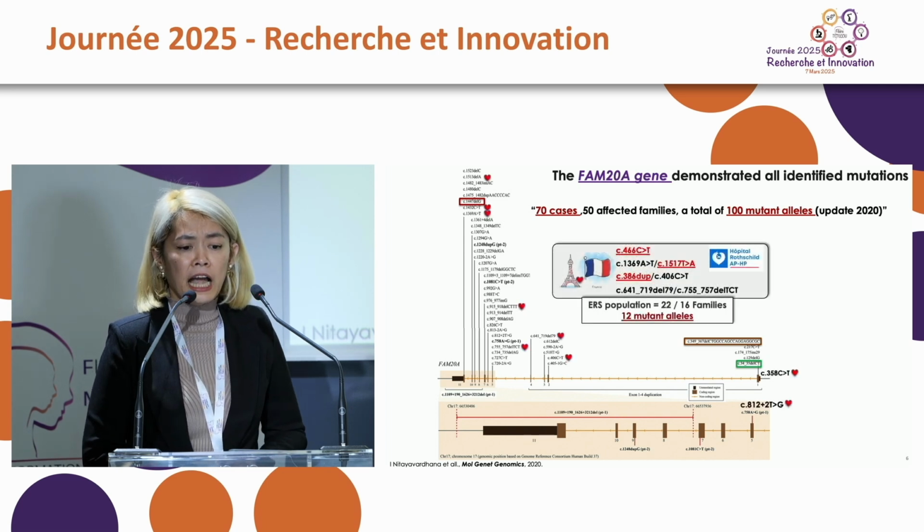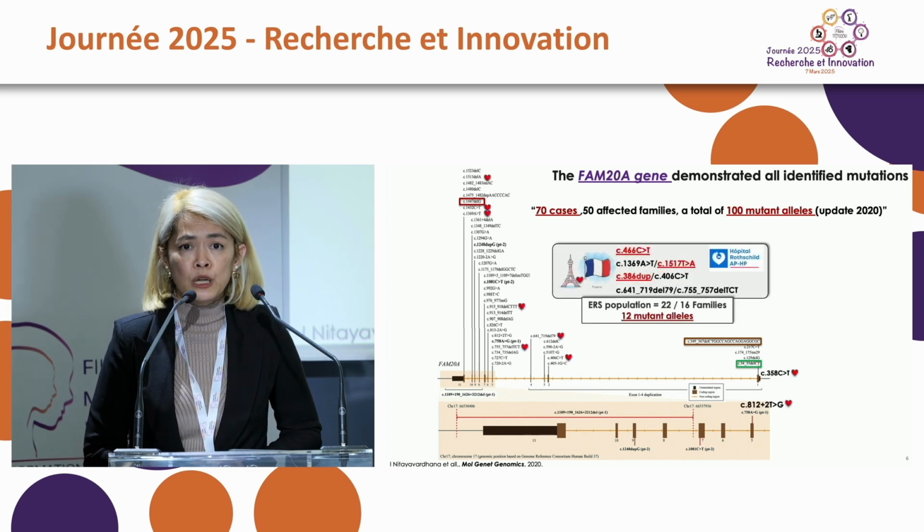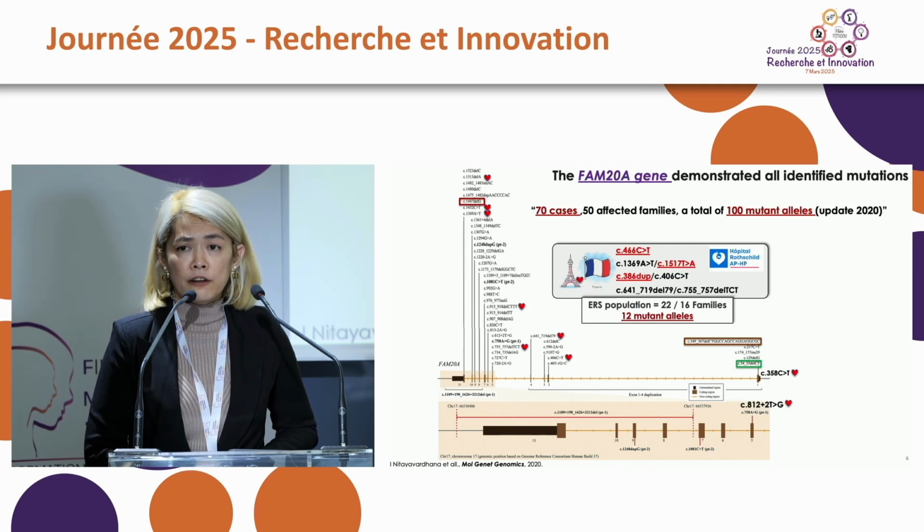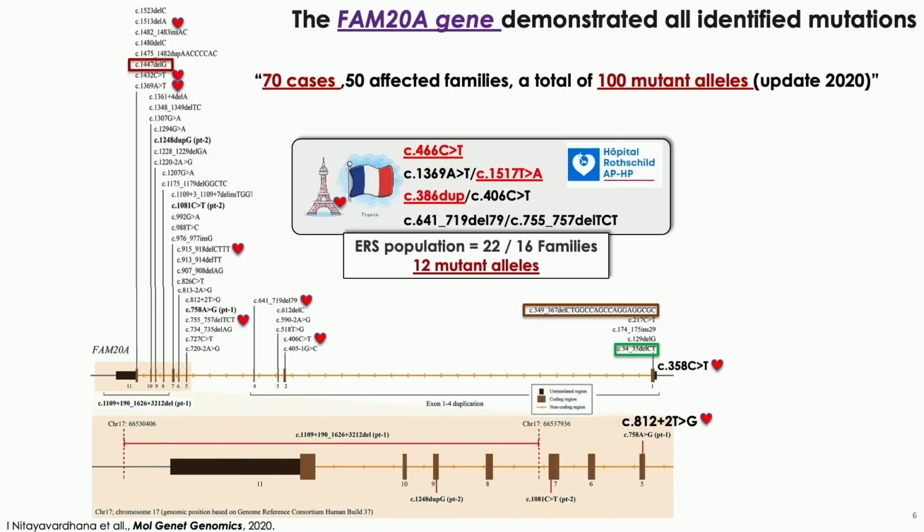We found that in our population, 22 patients from 60 families, we found 12 mutated alleles, and we found 4 cases that are unpublished, and we found 3 new mutations that are shown in red, of which there is 1 homozygous and 3 heterozygous.